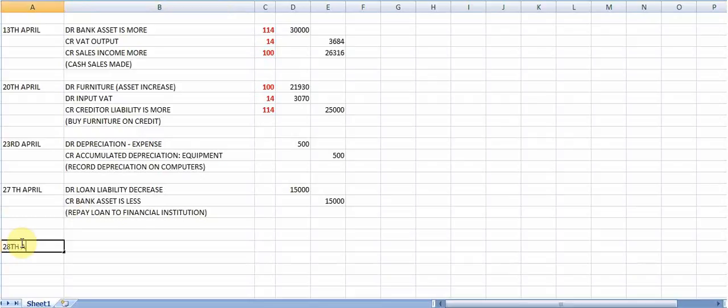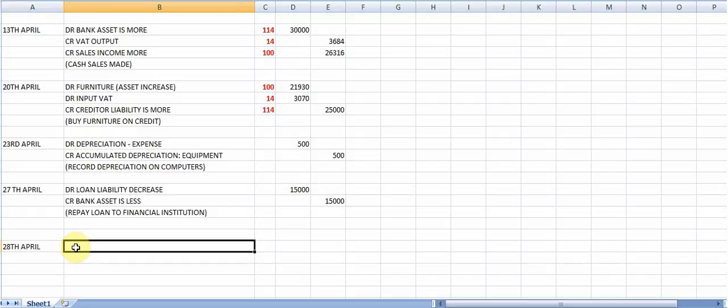There I need to make a payment for electricity according to this question. So I'm going to say I need to debit the electricity account, which is an expense, which is increasing.